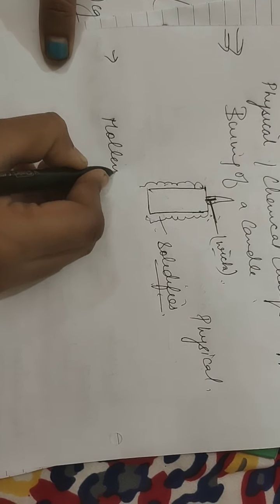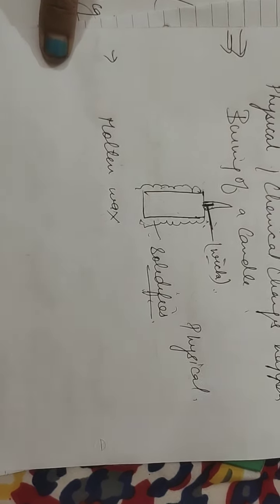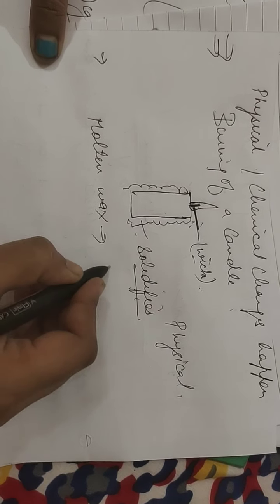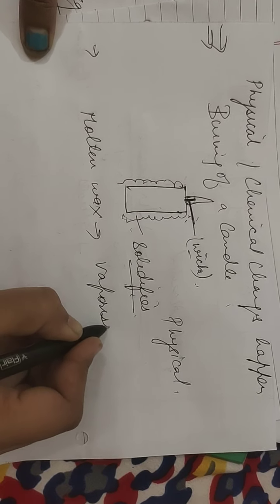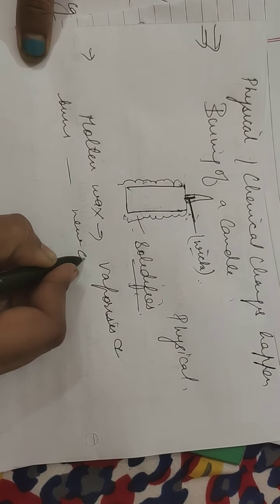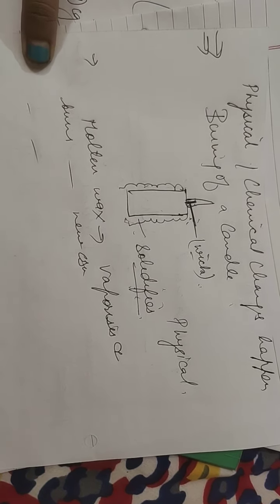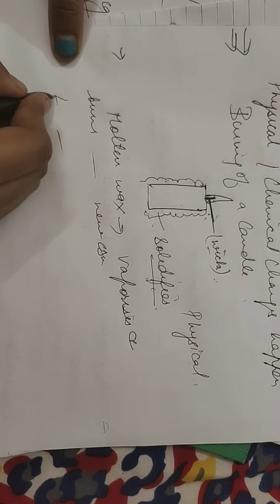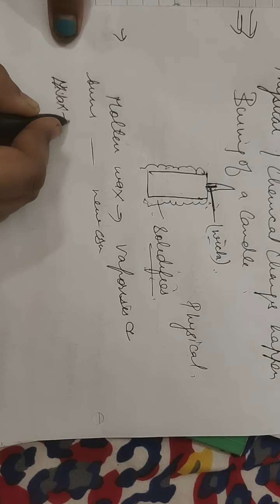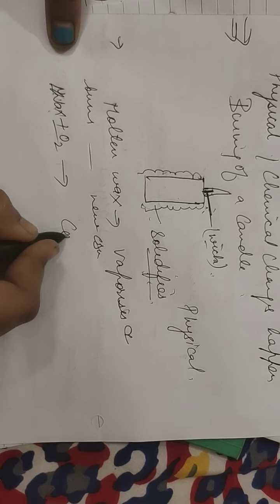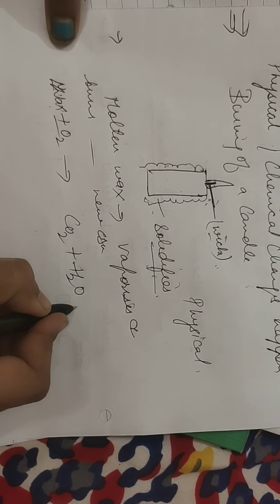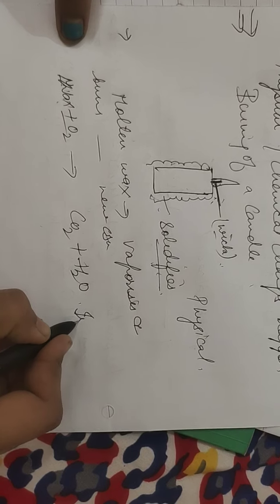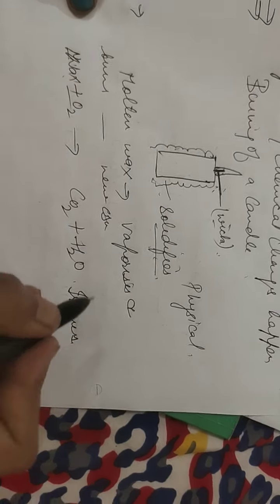Now next, the molten wax, the wax which is heated, evaporates or vaporizes and burns to form a new substance. Means when we burn anything, here we are burning the wax in the presence of oxygen. So what will it give? Carbon dioxide and water vapor. So it means it will be an irreversible change. Means both changes occur in this example.